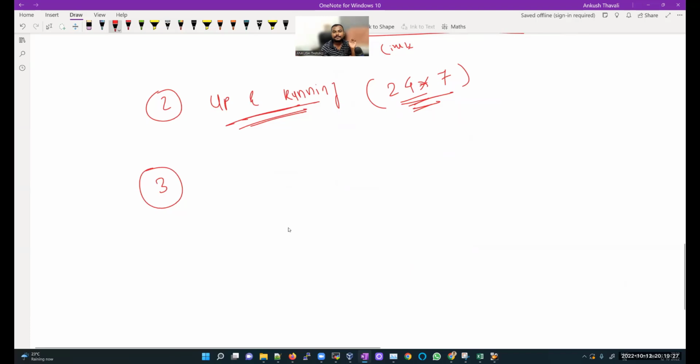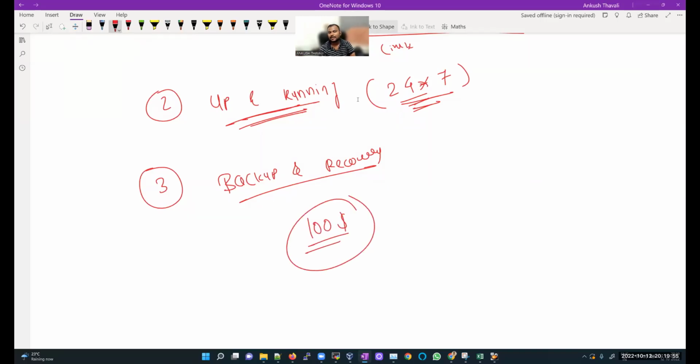Now the third thing is backup and recovery. What is backup? Let's consider that in my account I have some data. I can see that I have $100 in my account. That is just a number, but from where is it coming? This number is coming from your database.